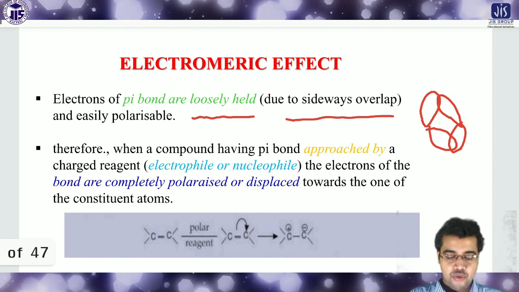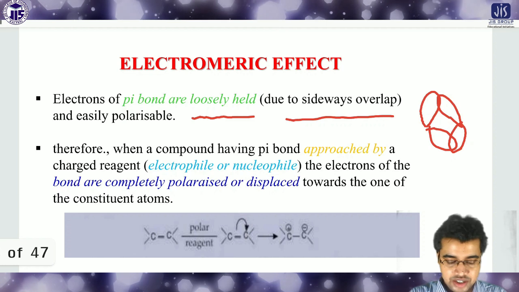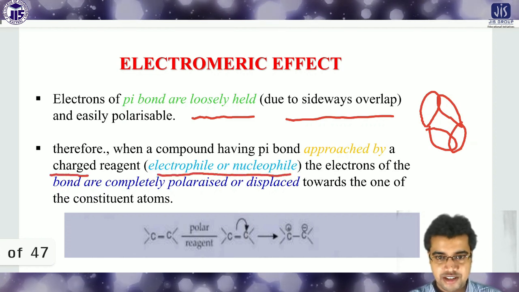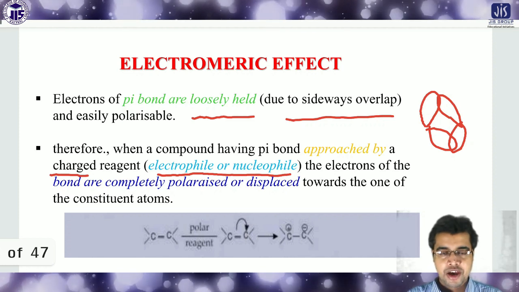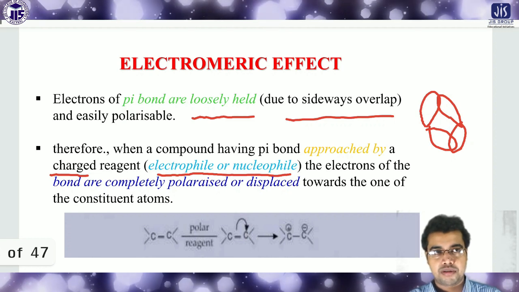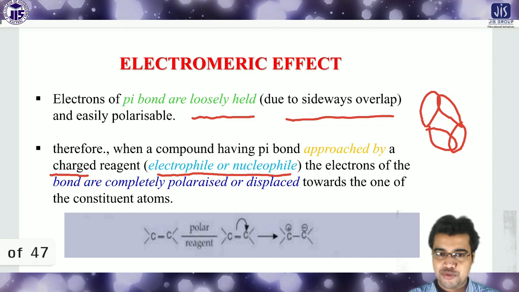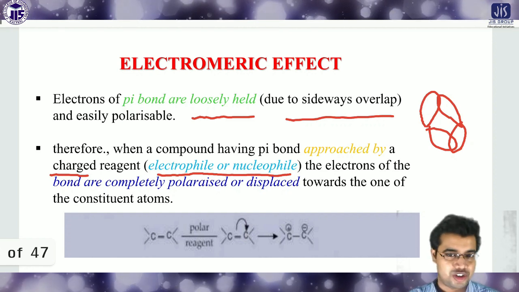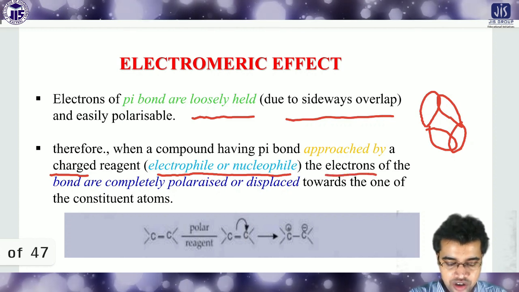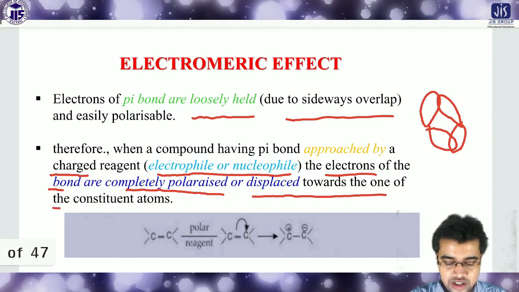So it is much easier to polarize the pi bonds. Therefore, when a compound having a pi bond is approached by a charged reagent, an electrophile or nucleophile, as I discussed in the previous class, an electrophile is something that has a tendency to attract electrons, and a nucleophile loves the nucleus or the positive charge. Then the electrons of the bond are completely polarized or displaced towards one of the constituent atoms.